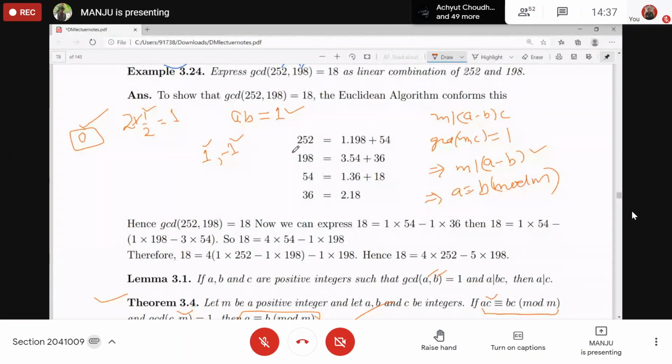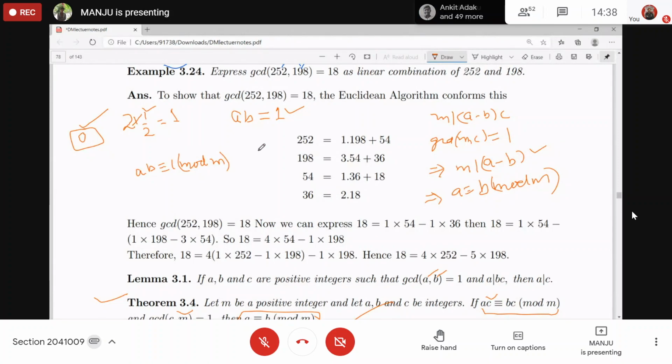Now, the definition: B is the inverse of A if A into B equals 1. In congruence, what is the inverse modulo M? If A into B is congruent to 1 modulo M. Understood?